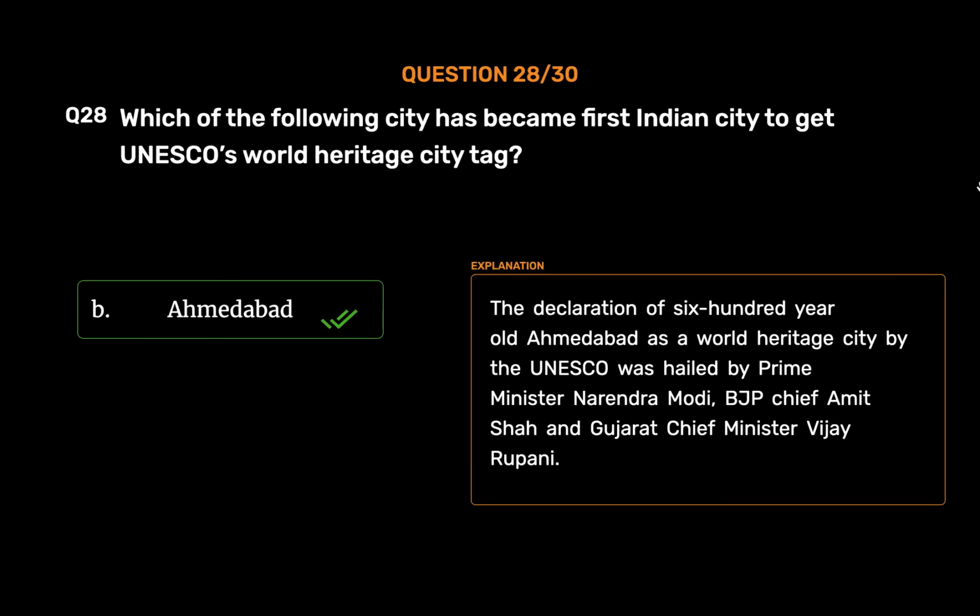Ahmedabad. The declaration of 600-year-old Ahmedabad as a World Heritage City by the UNESCO was hailed by Prime Minister Narendra Modi, BJP Chief Amit Shah and Gujarat Chief Minister Vijay Rupani.